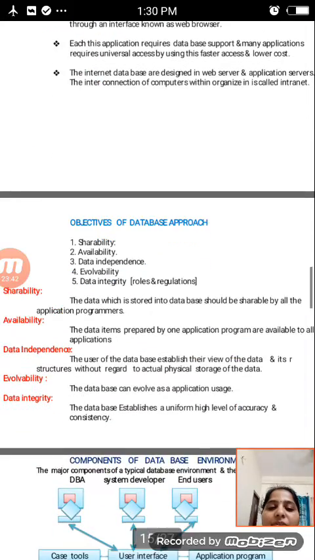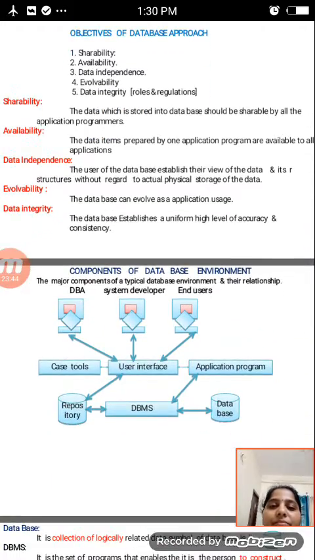This is about the types of databases. After that, the objectives of the database approach. The objectives of the database approach are divided into five parts. Number one is shareability, then availability, data independence, evolvability, and data integrity. These are the five parts. One by one we will discuss them.